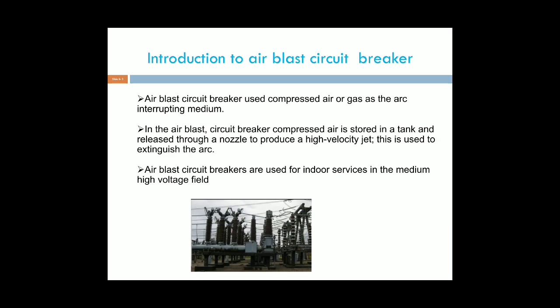Now coming to the introduction to the air blast circuit breakers. In the air blast circuit breaker, the dielectric medium is the compressed air. By using this compressed air, the arc reduces within a short time. This is one of the important features in the normal circuit breakers. In air blast circuit breakers, we are using the compressed air. This compressed air is stored in the tank and released through nozzles to provide a high velocity jet. This is used for quenching of the arc.